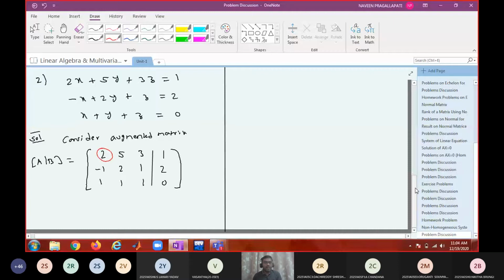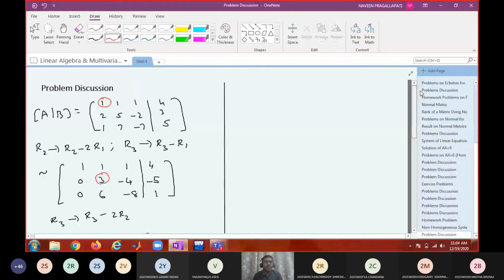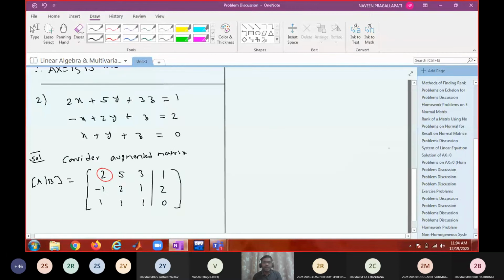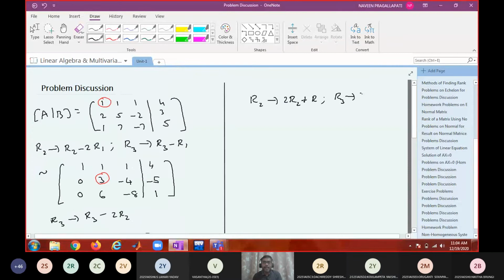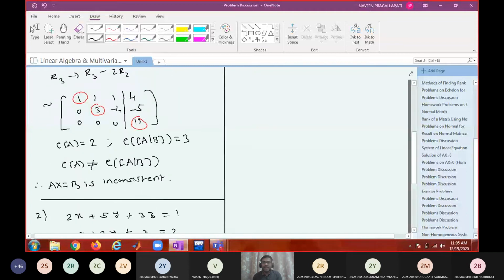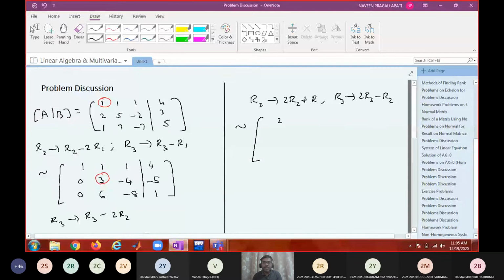So what are the operations? R2 gets 2R2 plus R1, and R3 gets 2R3 minus R2. Can you tell me the rows? 2, 5, 3, 1.